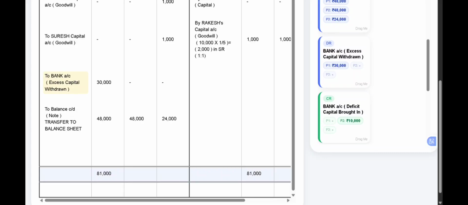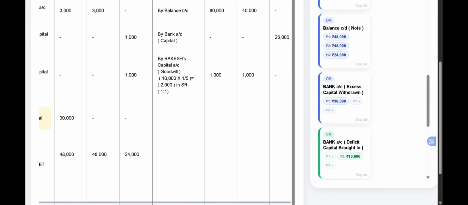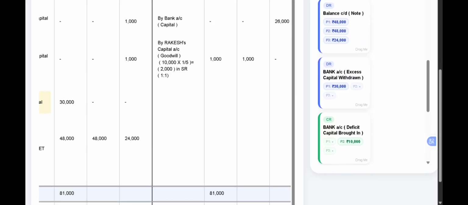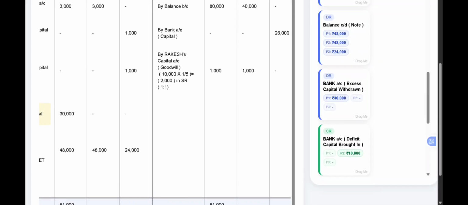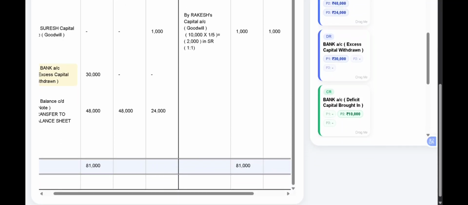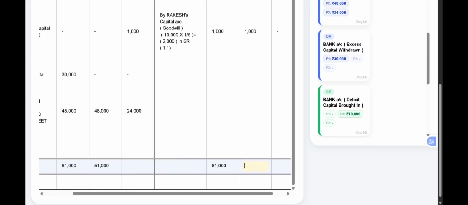Now moving on to the next partner, that is Suresh. Suresh's total on the credit side is 41,000, but on the debit side, Suresh's total will be 51,000. So here for the second partner Suresh, the debit side is more. So write the total on both the sides. It is 51,000. On both the sides, we have to write the same total. So here the debit side total is more than the credit side.